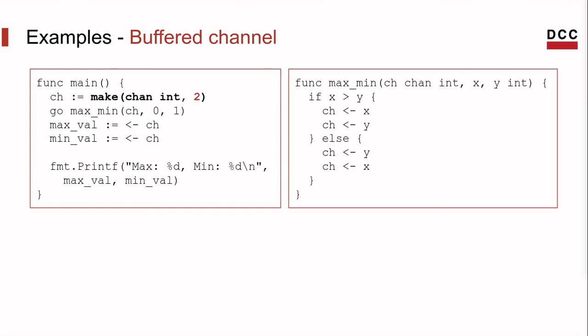Now for a buffered channel, in that example we are creating a channel with a buffer of size 2. Then when we run maxmin via a coroutine, we have two free spaces in the channel, so our maxmin function does not have to wait for the receiver.